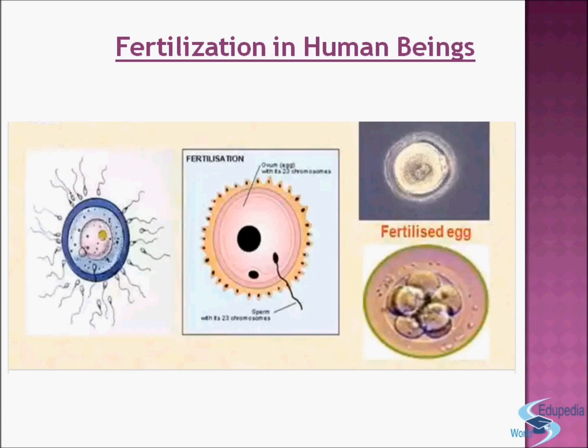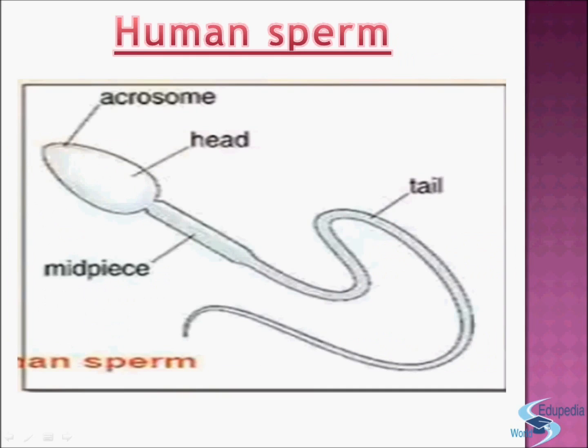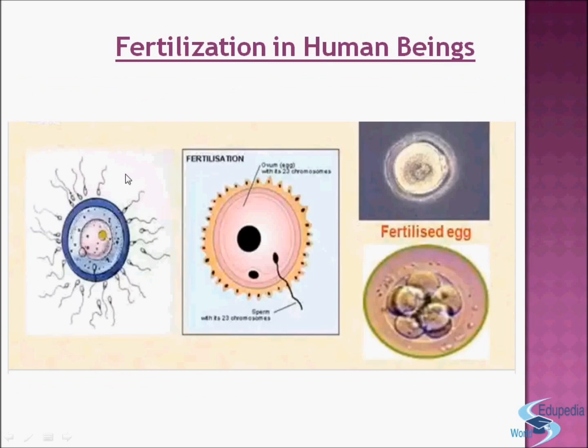You can see here one sperm fuses with the ovum and forms a zygote. The zygote then gets implanted in the uterus. The zygote then starts dividing to form an embryo. The embryo gets nutrition from the mother's blood through the placenta. The development of the child takes 9 months and then the child is born.